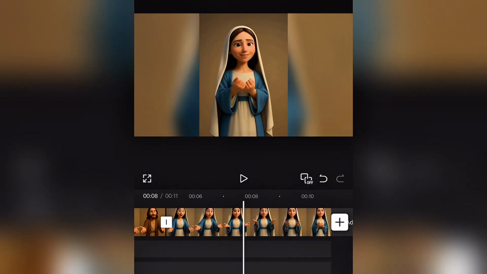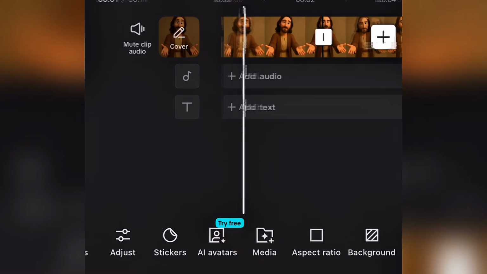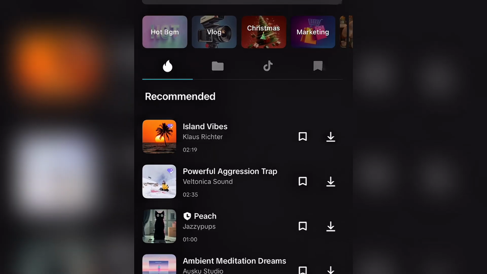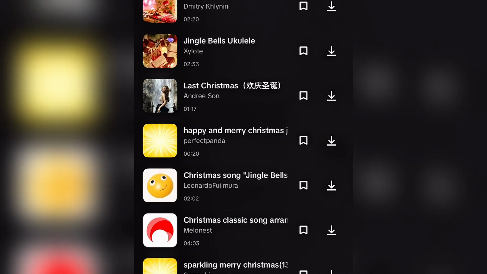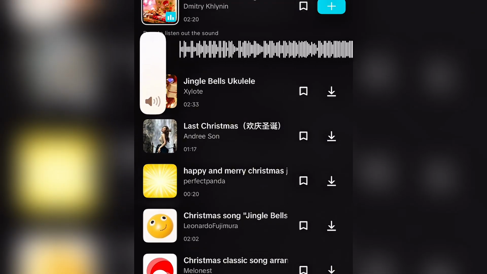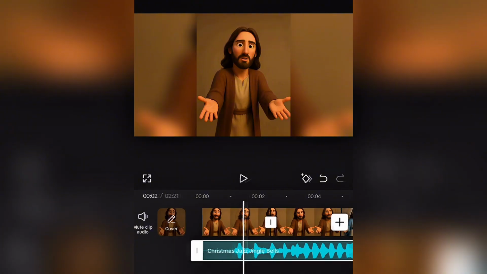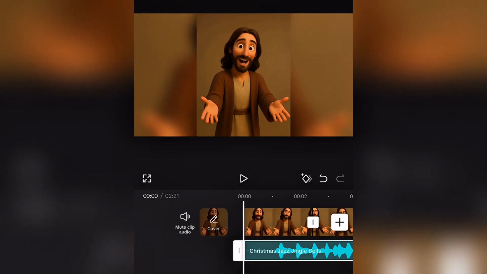So you can add music if you want. You can add any music of your choice. Okay, this is Christmas season, so let me just add any Christmas sound. If you're using the free version of CapCut, please make sure you go with music that is free. Don't go with music that belongs to the pro or the standard. If not, they will not allow you to export your video.